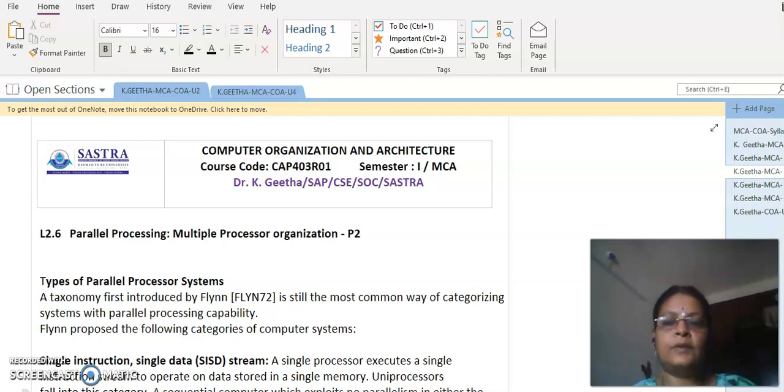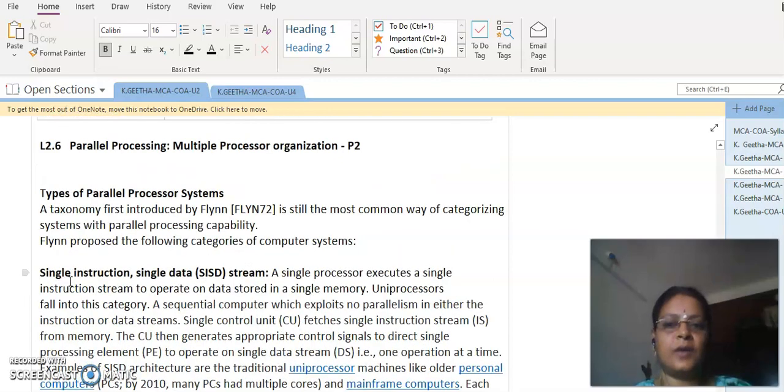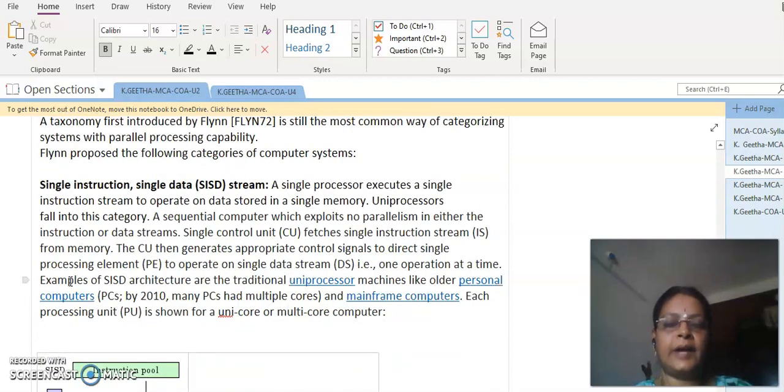Hello everyone. So we will just continue our discussion under the topic multiple processor organization. We have discussed the taxonomy and now we will see the types of parallel processor systems. The block diagram we have discussed in the previous session: SISD, SIMD, MISD, MIMD. We will now explore each type in detail.